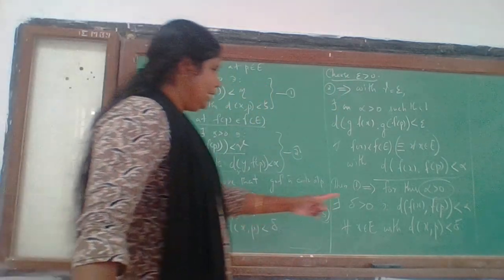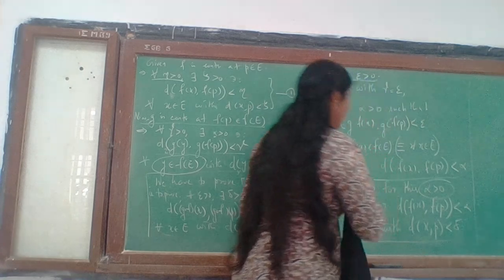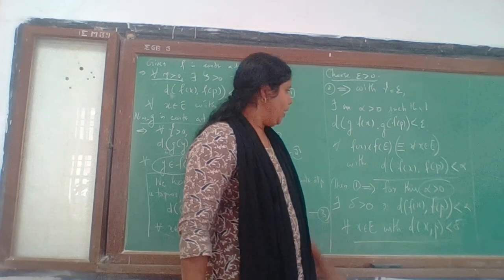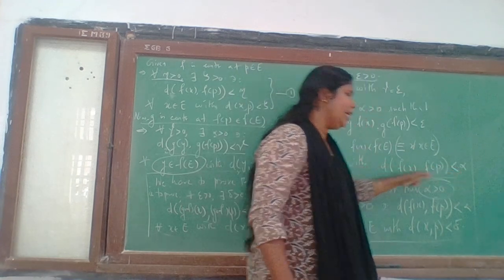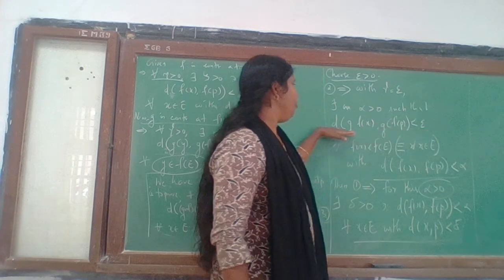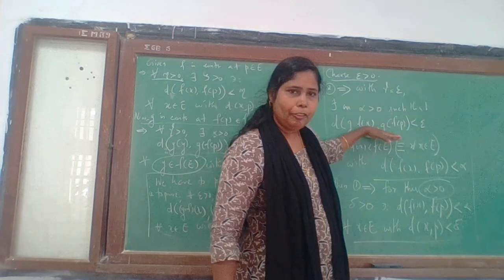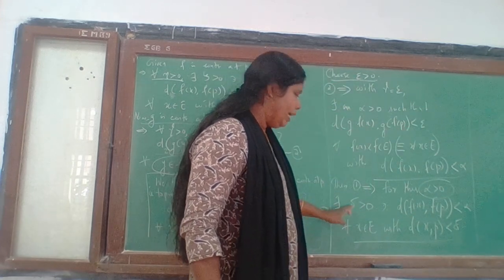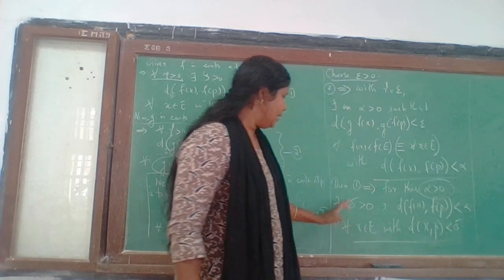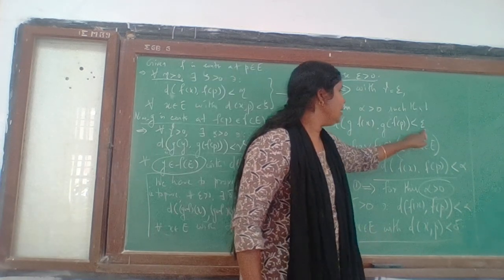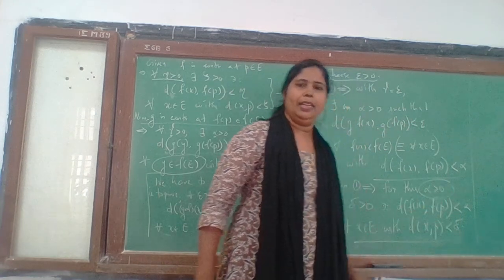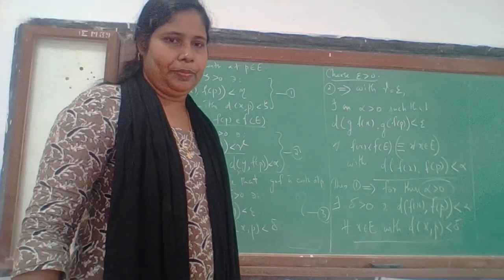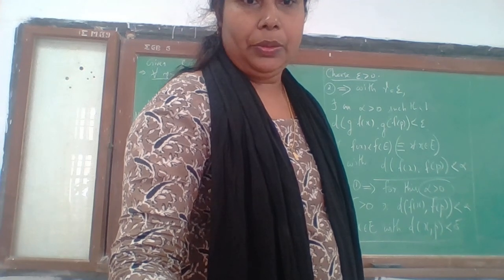Okay. So for this delta, whenever d(x,p) is less than delta, we have d(f(x), f(p)) less than alpha. Now d(f(x), f(p)) less than alpha ensures that d(g(f(x)), g(f(p))) is less than epsilon. So for this epsilon we have a delta positive satisfying this condition. This is less than epsilon provided this is satisfied. Okay, and that is exactly what we want to get, and that completes the proof. So I think you got the difference.